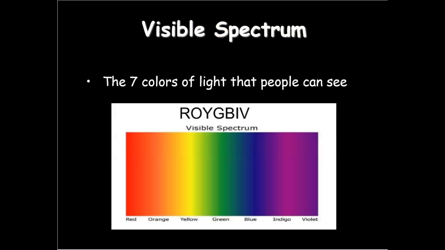There are 7 colors of light that people can see. We have red, orange, yellow, green, blue, indigo, and violet. Another way that we remember it is Roy G. Biv. All right, if you can remember that, Roy G. Biv, you can remember all the colors of the rainbow in the order in which they appear. We have red, orange, yellow, green, blue, indigo, and violet.